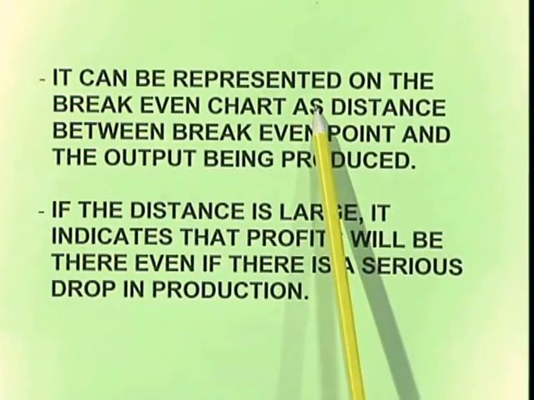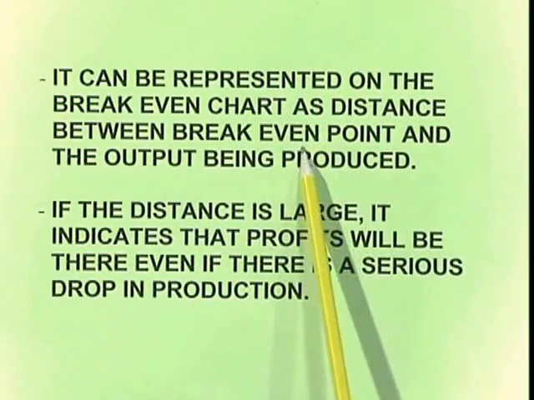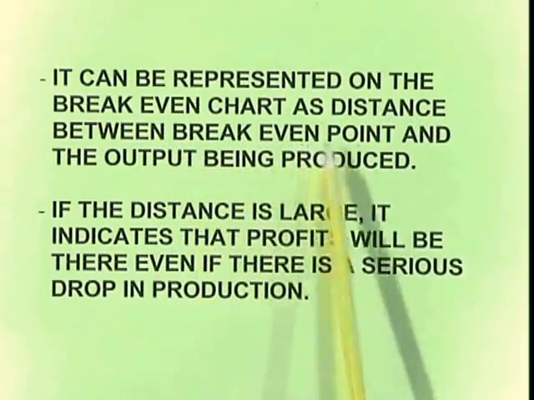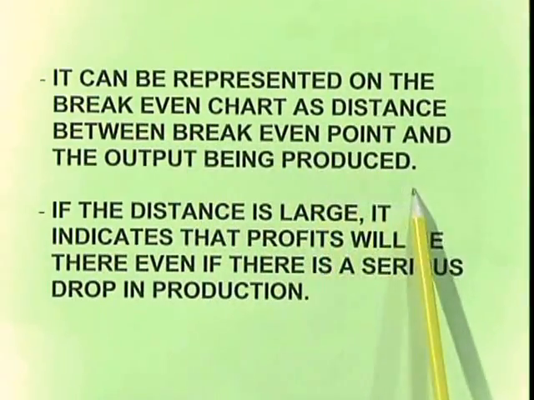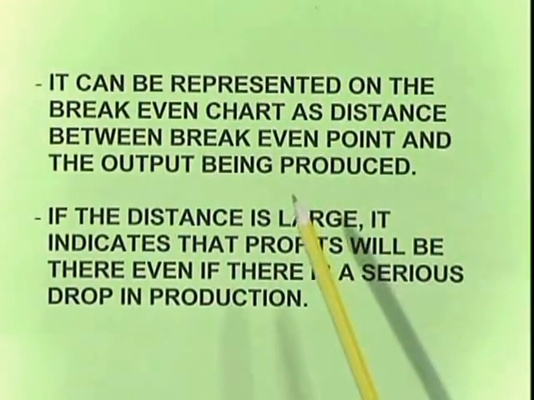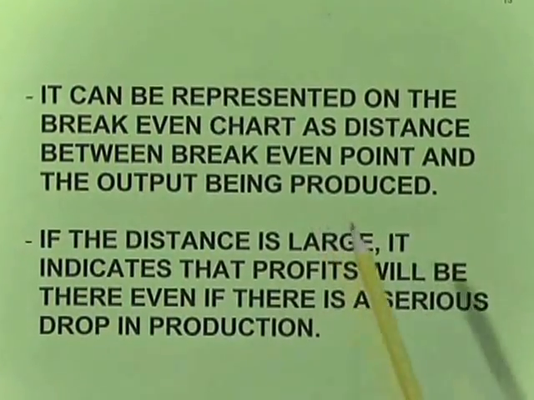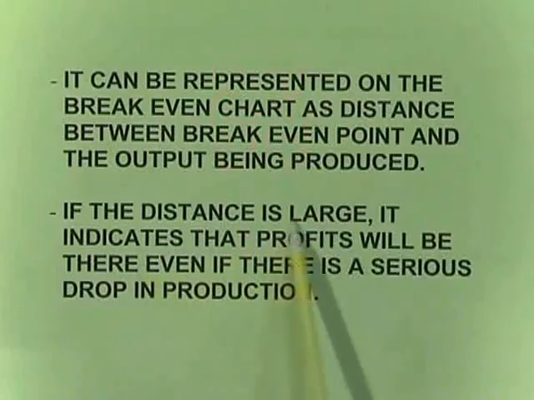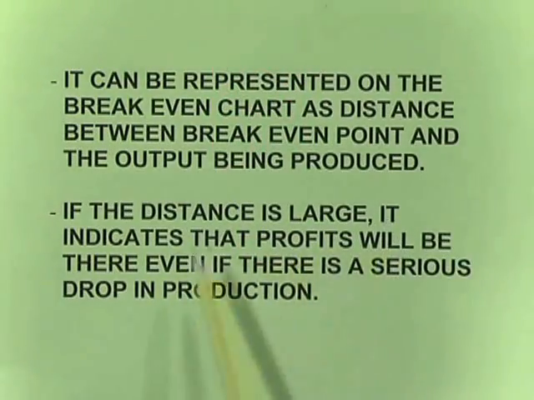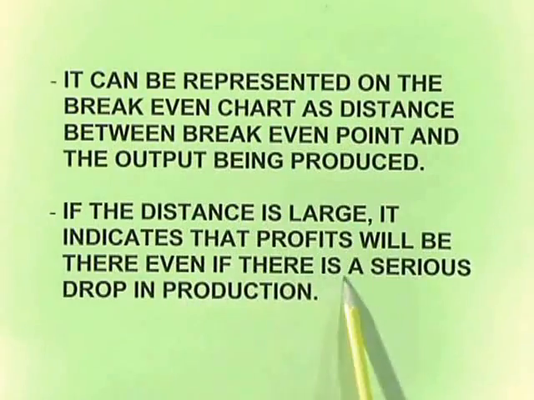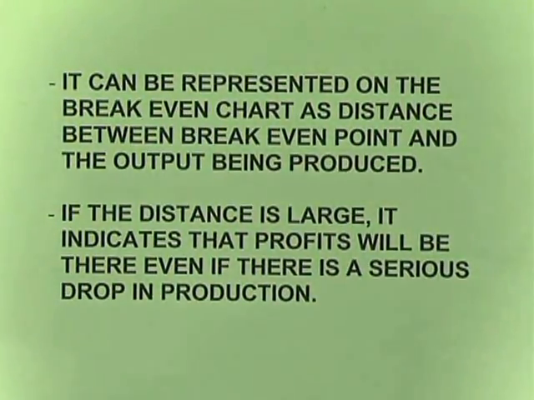So in the previous chart I have shown the margin of safety, that is between the break even point and the output being produced. That is, if the 7th piece is the break even point, the 8th piece is the total sales. So in the gap between 7 and 8, that is 15 rupees, comes the margin of safety. Next, if the distance is large, it indicates that profit will be there even if there is a serious drop in production.